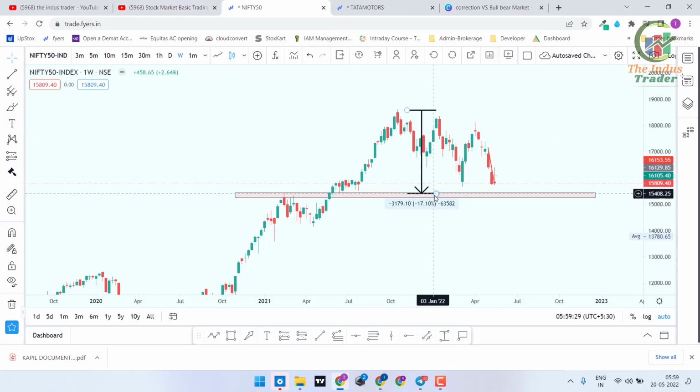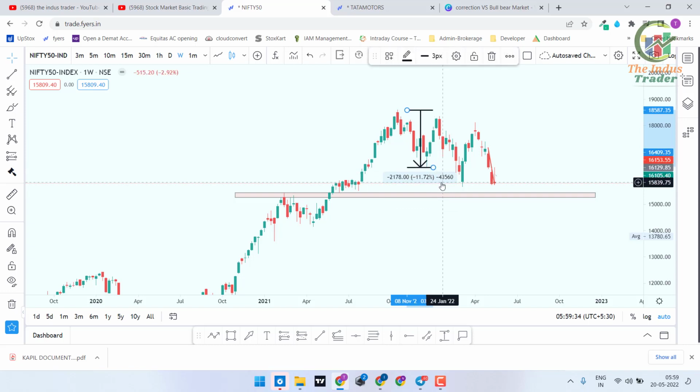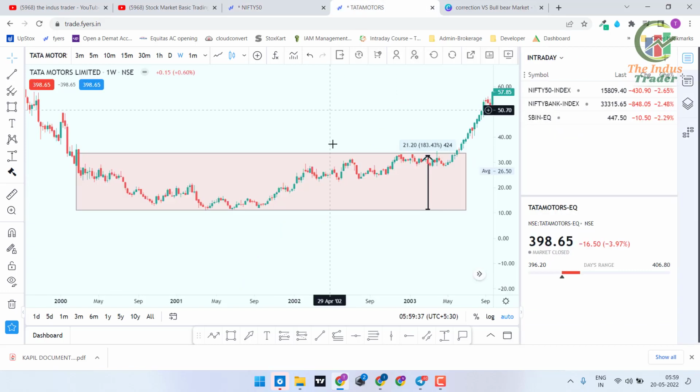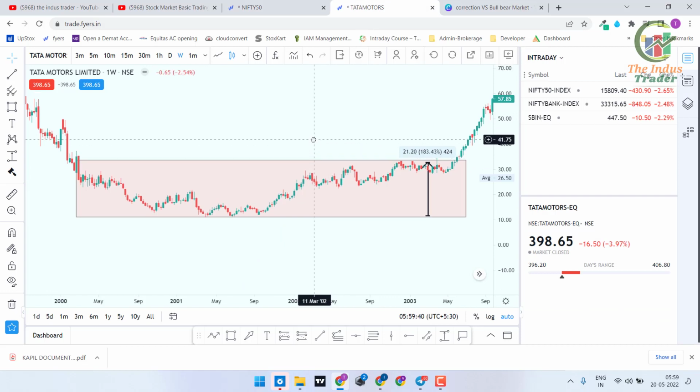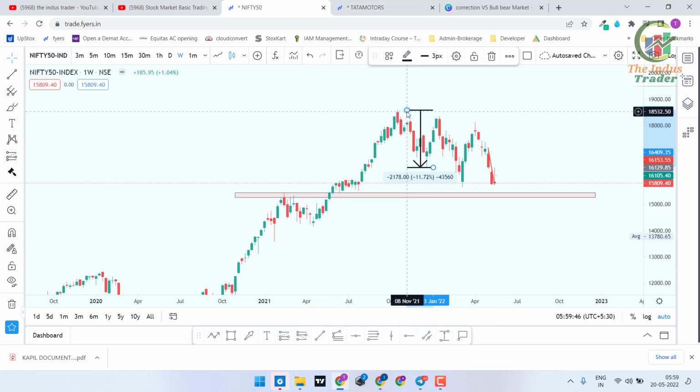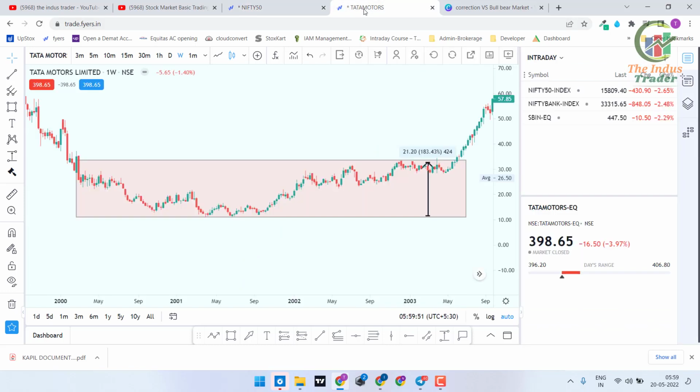So if the correction is less than 10%, then it is called a correction. And the term correction represents two types. One is what I have discussed, if the market corrects less than 10%, it's called a correction. And one more, we have time correction. Time correction is nothing but the market staying in a small range for a longer time.